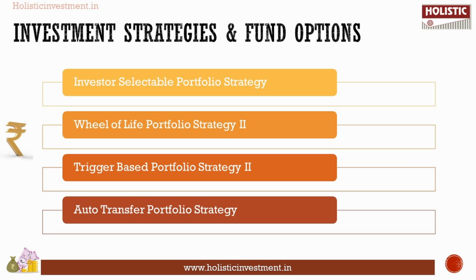Otherwise, there is the 4th and final investment strategy, which helps you invest your money systematically by automatically transferring your money every month from a low risk fund to the fund of your choice. Your premium will be allocated to a bond fund or a liquid fund, which you specify. Then at the start of each monthly anniversary, the fund value units will be switched to another fund, also specified by you. So you can also choose to invest in this policy this way.